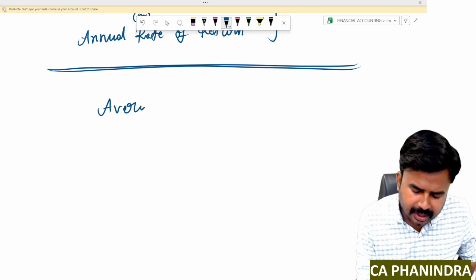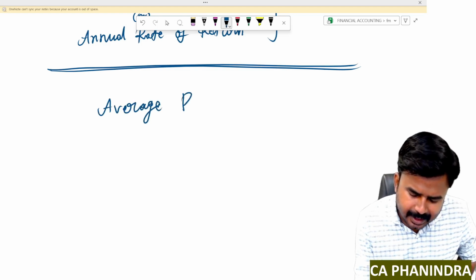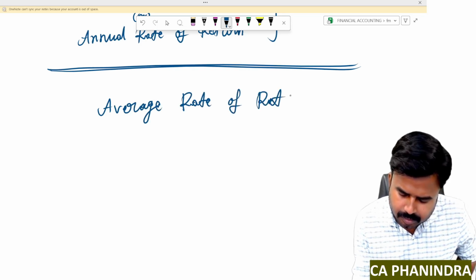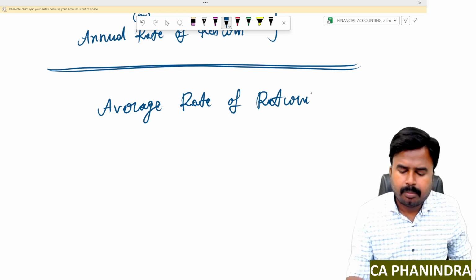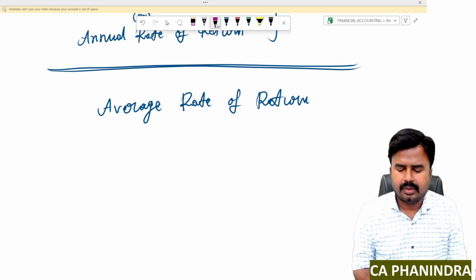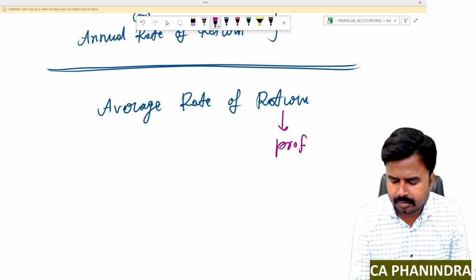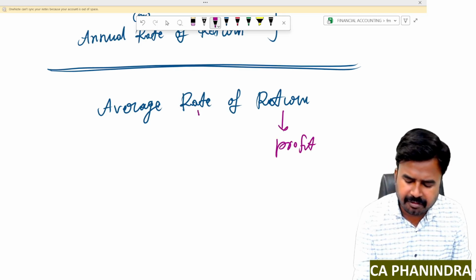I'm just literally writing the term again, average rate of return. My dear students, return means profit. Rate of return means the percentage of profit.